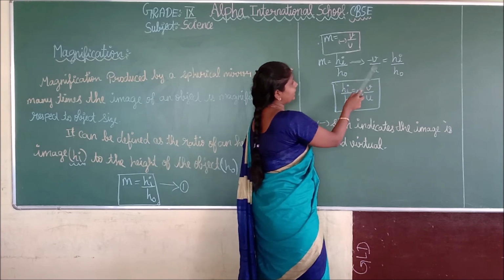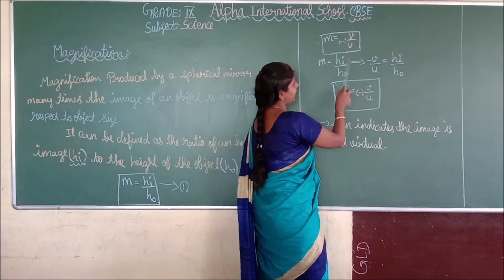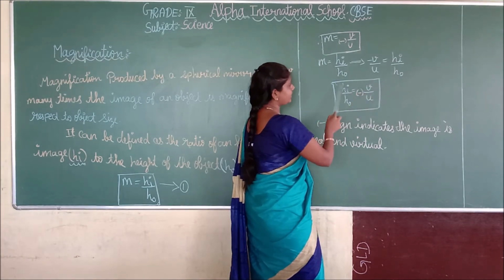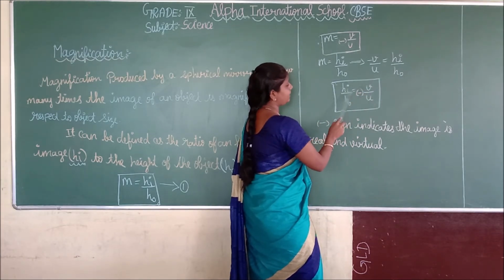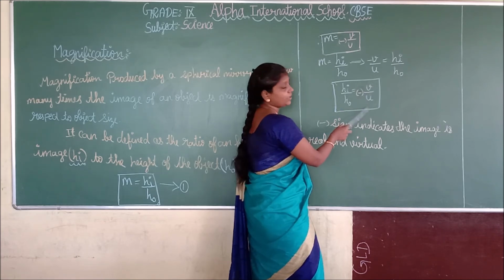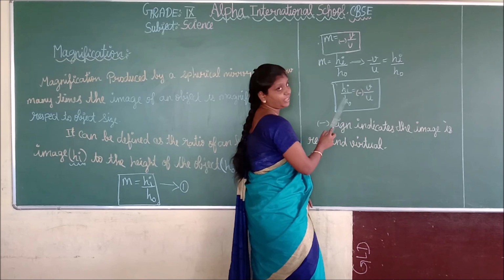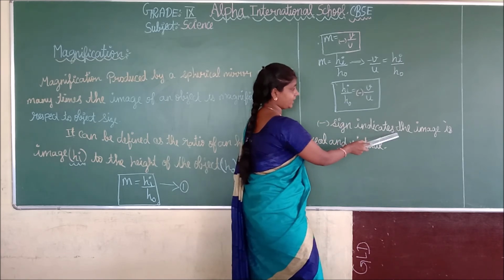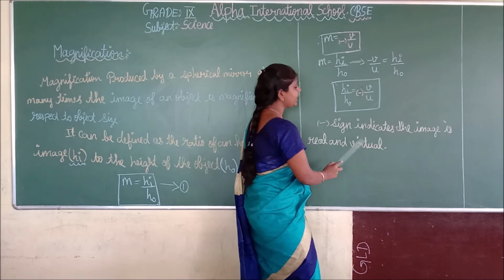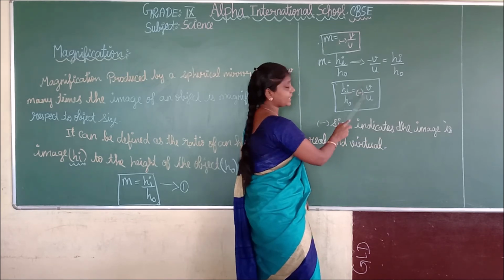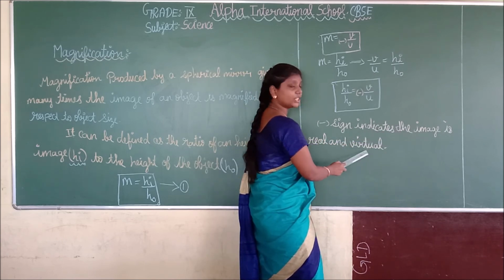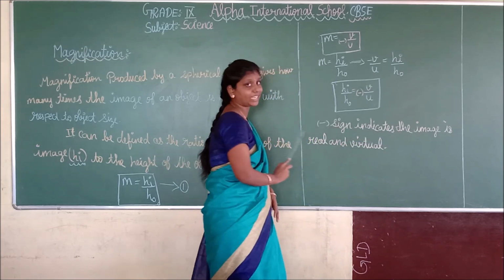See, -v/u is equal to what? h_i divided by h_o. Or else we can also write h_i / h_o = -v/u. This is the formula for magnification. Next, this minus sign indicates that the image is real and inverted. You understand the concept of magnification?